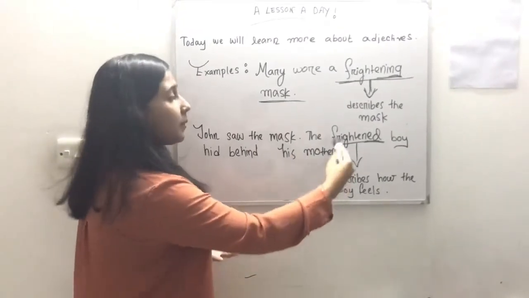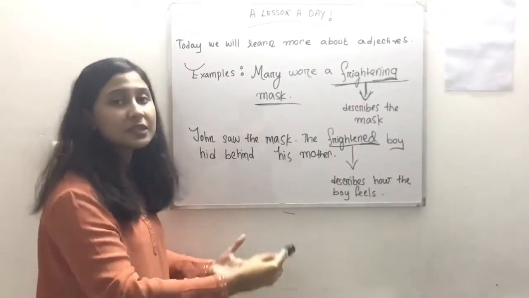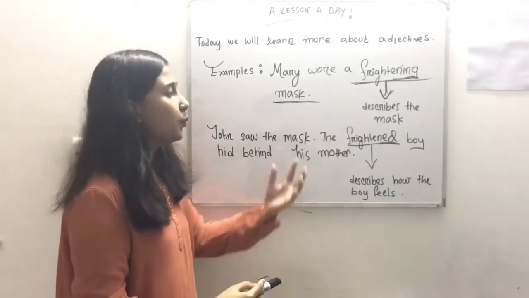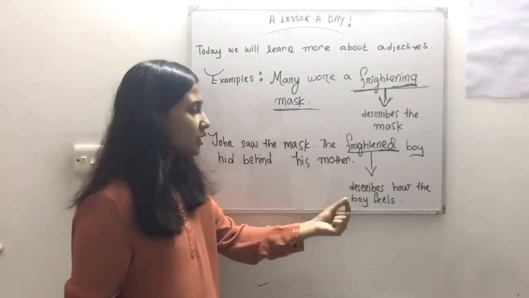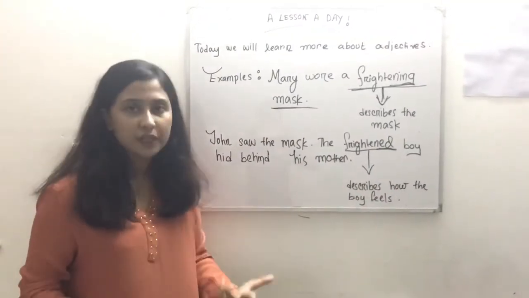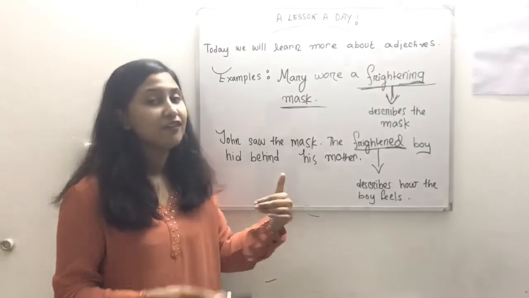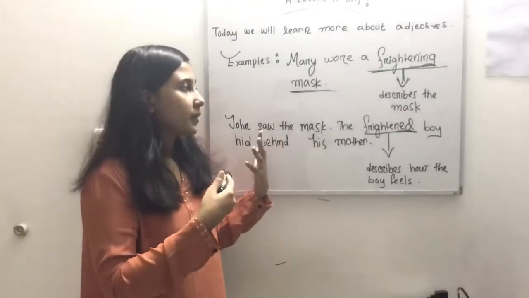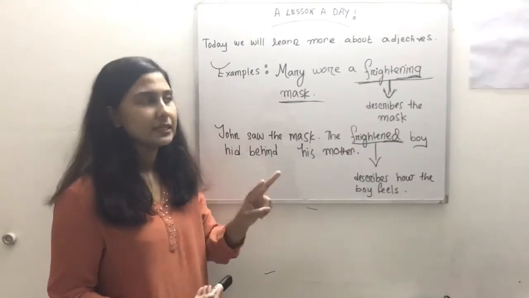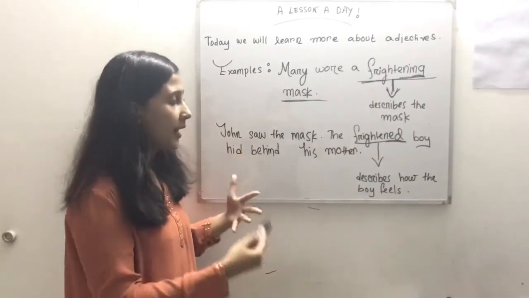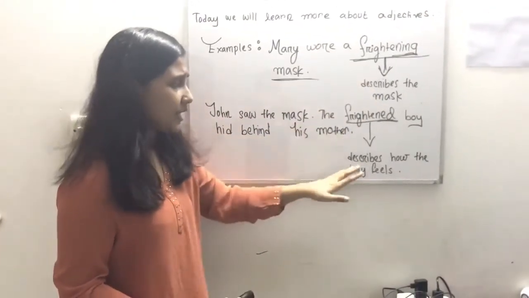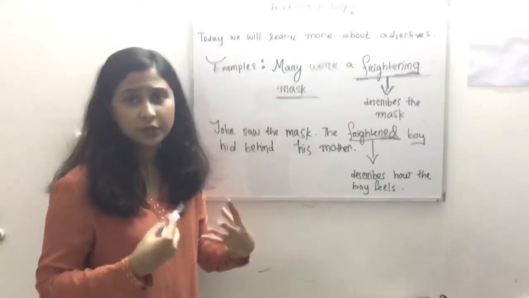The frightened boy hid behind his mother. Here I've added ed, and that is why it's describing how the boy feels.